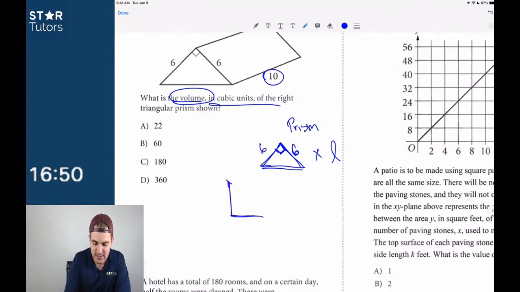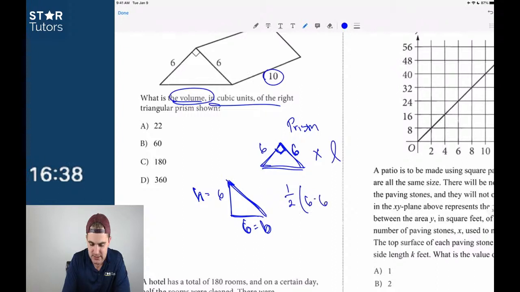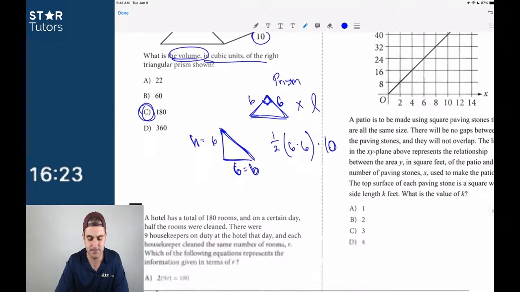The SAT loves that. But if you guys see this, and I change this up, this 6 is equal to the base, and this 6 is equal to the height. So watch out for that. So I know this is 1/2 times 6 times 6, that's the area of a triangle, 1/2 base times height, times 10, which is the length. 1/2 times 6 times 6, 36 times 1/2 is 18, times 10 is 180, and so we get answer choice C.